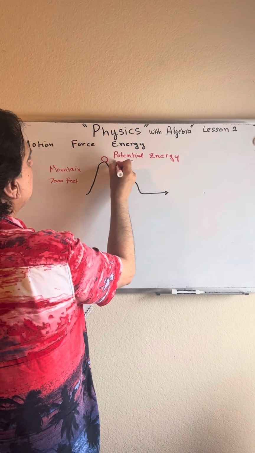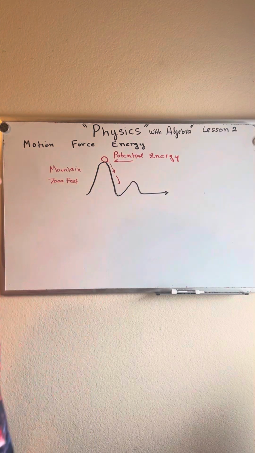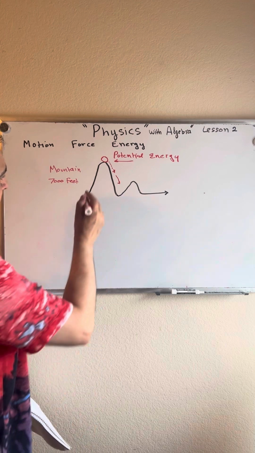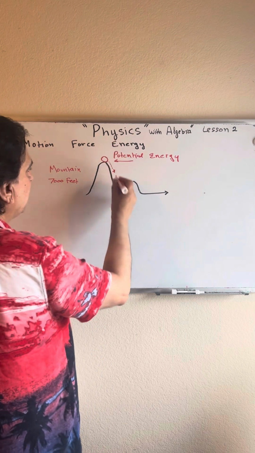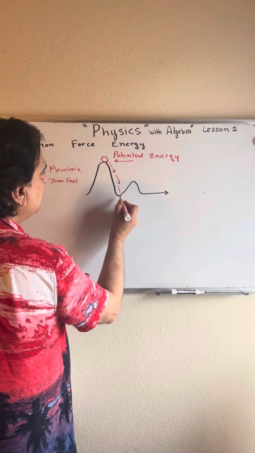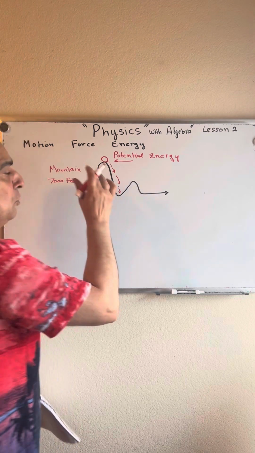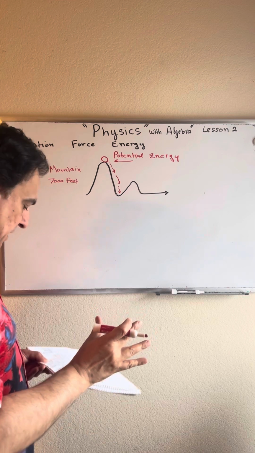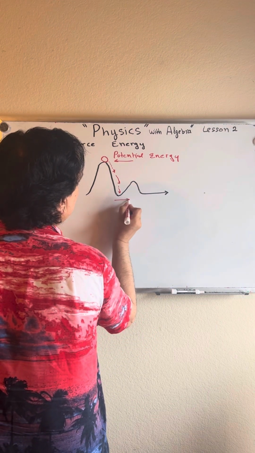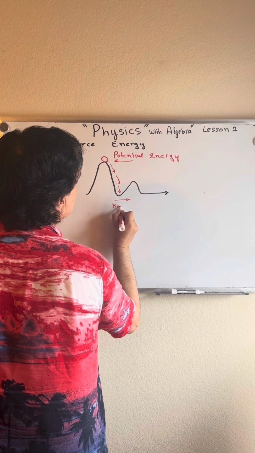So right here you have the maximum potential energy. So what happens is that you drop the ball from the top of the hill, it comes down right here, it hits right here, and then it loses potential energy, all right, and then it gains kinetic energy right here.